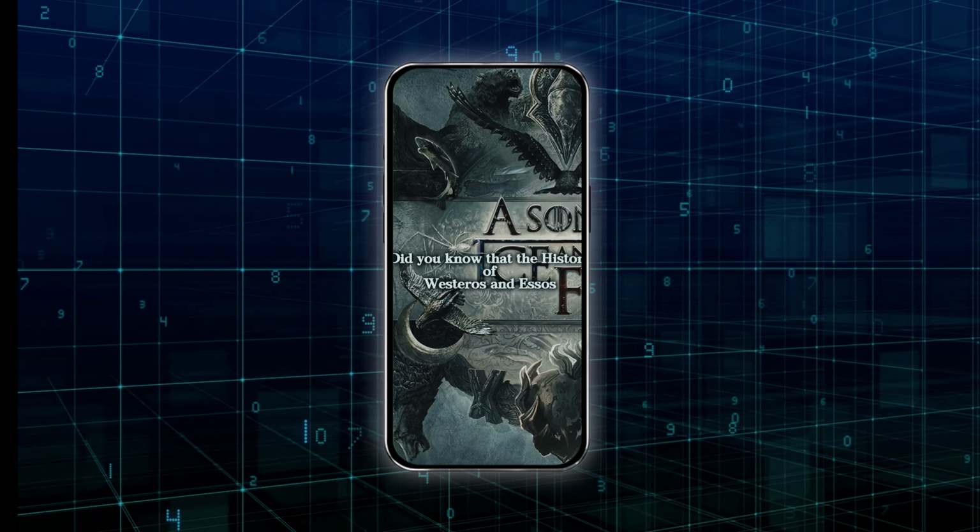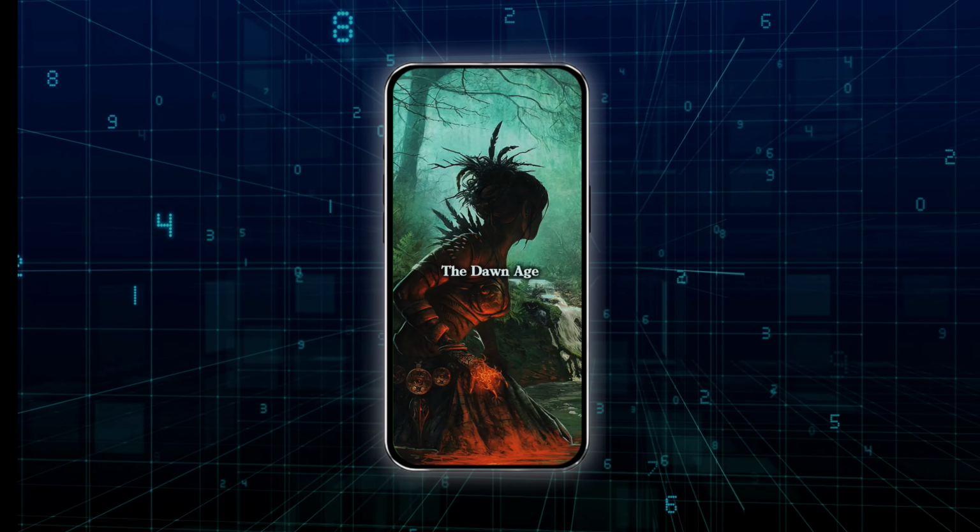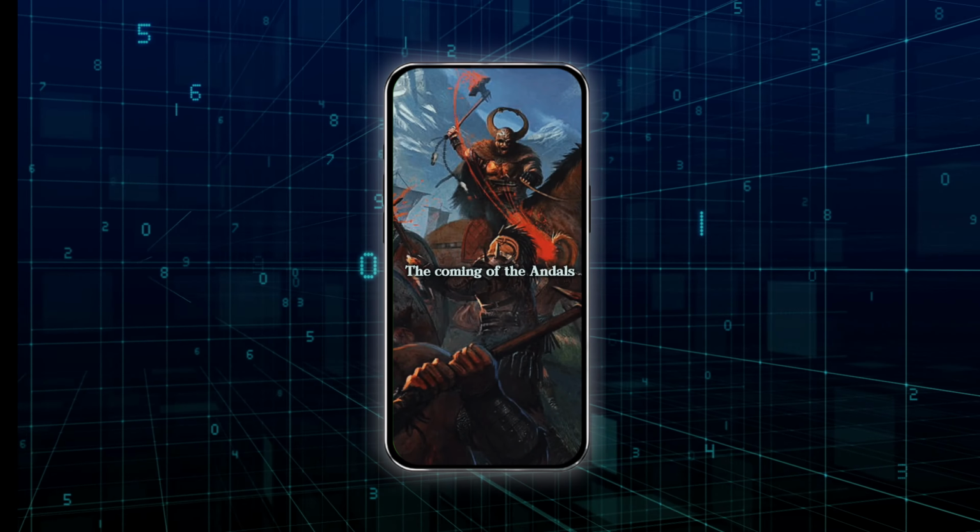Did you know that the history of Westeros and Essos can be classified into the following timelines? The Dawn Age, the Age of Heroes, the Coming of the Andals.